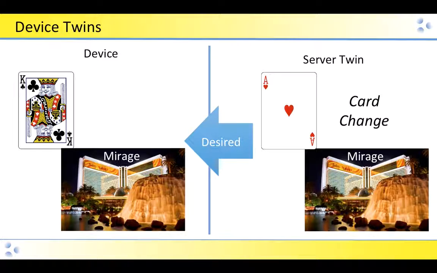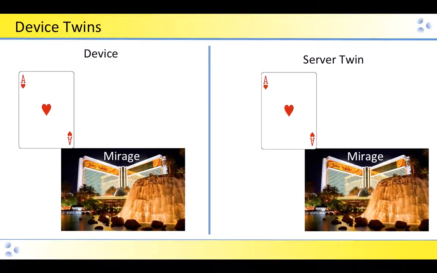That then gets reported back to the device as a desired change. The device then goes through the process of changing the card, whatever that might be, or in the case of moving, it would go through the process of getting itself into a state of moving, registering that it's shipping or changing, and then registering that it's done. So at a future point in time, the device then registers back that it's now reporting that it is the same as its server twin, and everybody's happy, and then the communication stops for the moment because nothing is changing.